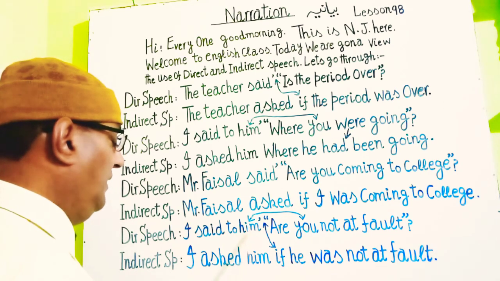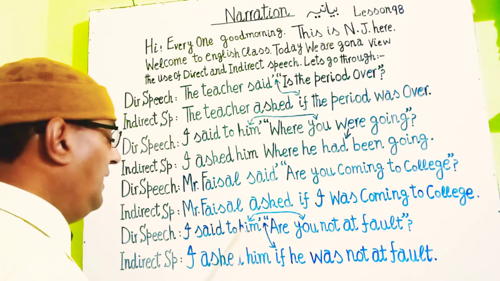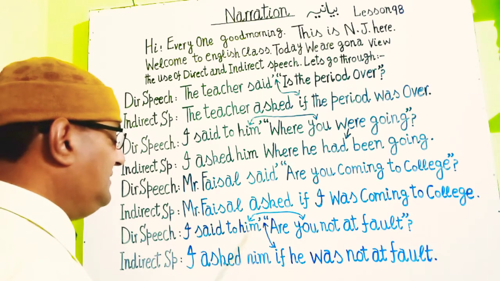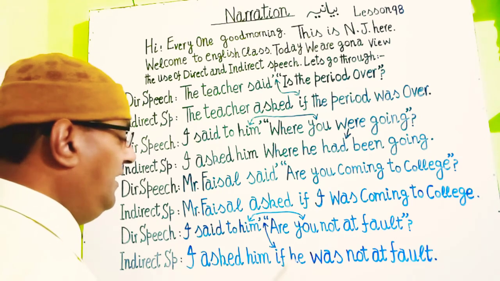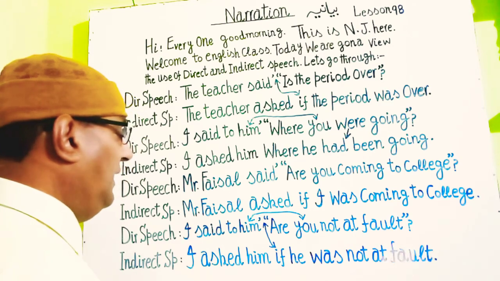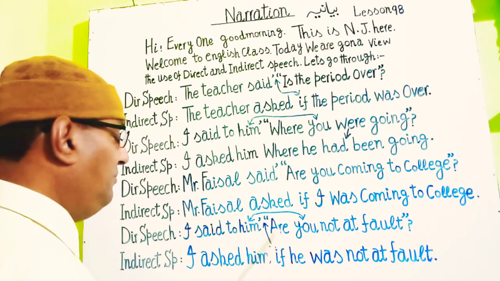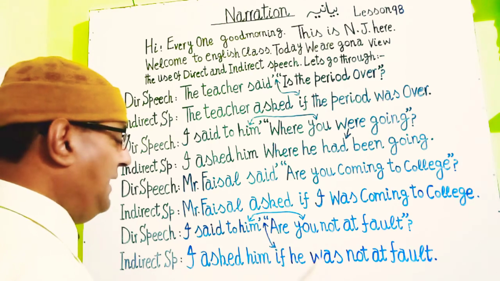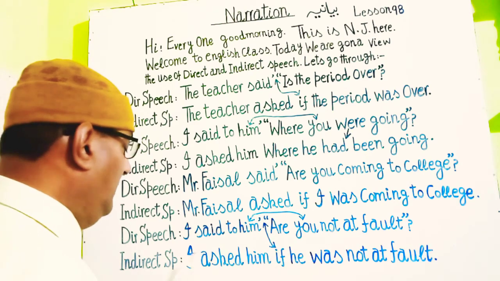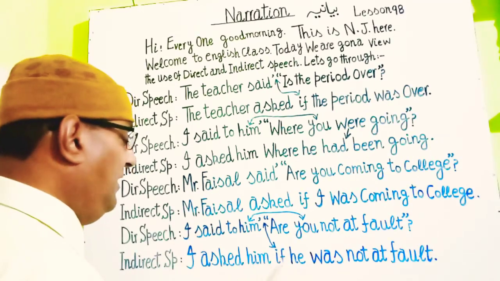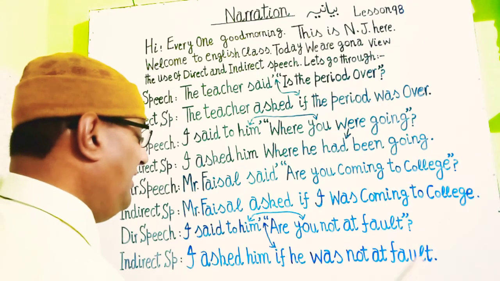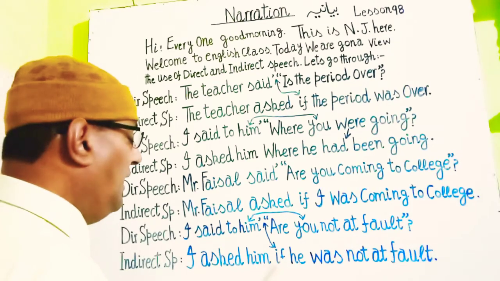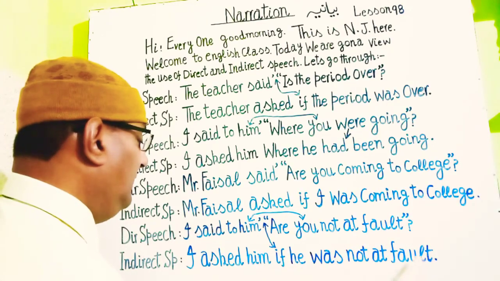Him is a third person, and its subjective state is he. So we will write here he. The present form of the verb will go into the past. So the statement will be: I asked him if he was not at fault.